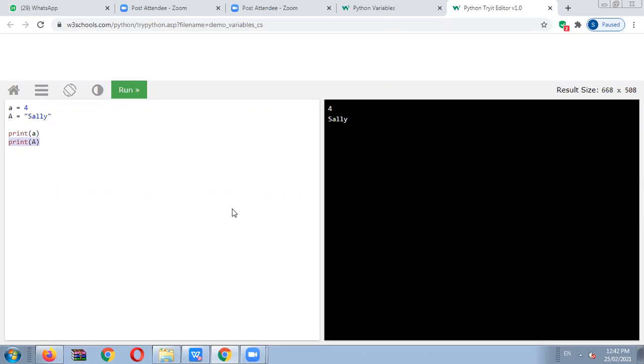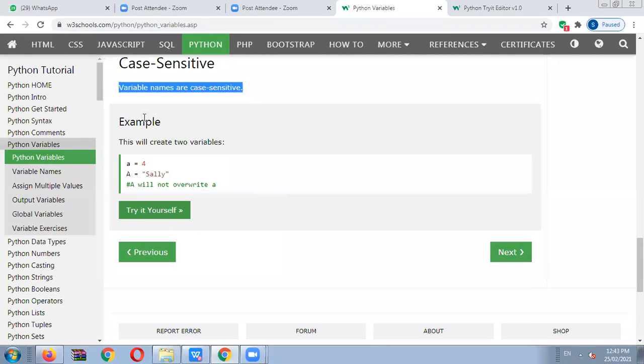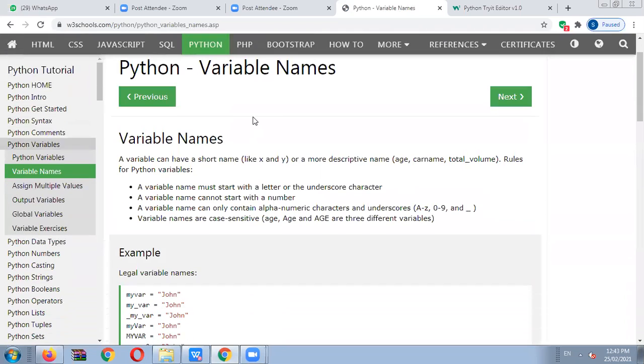In any other programming language, suppose we declare a capital letter, we have to use the capital form. In the same way, Python is also a case sensitive programming language, for better understanding. So this is our whole session related to Python variables. Now we will go to the next topic, Python variable names.